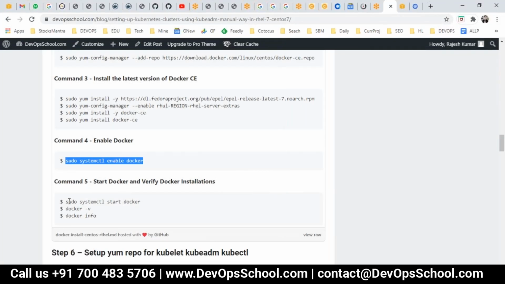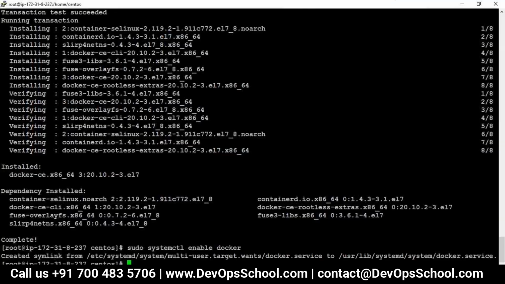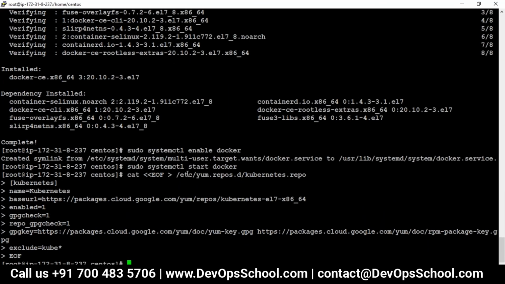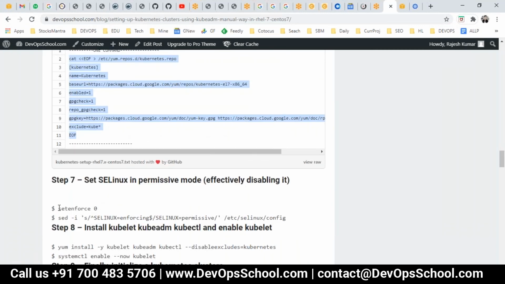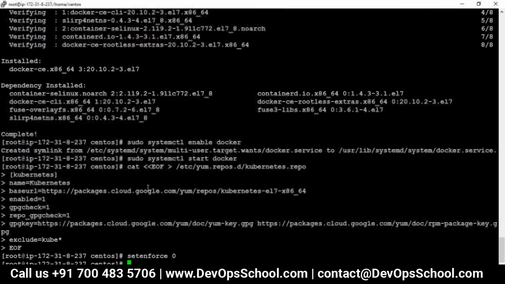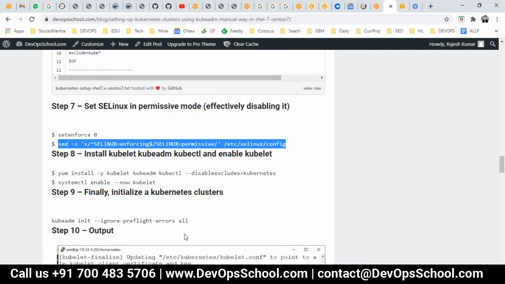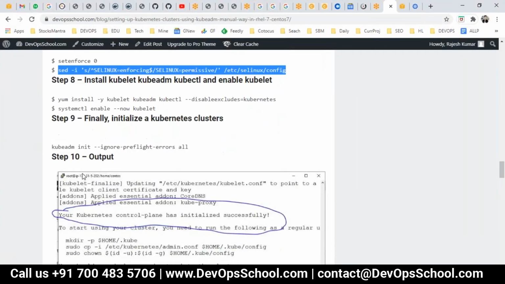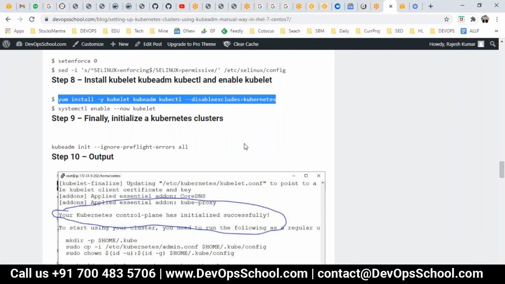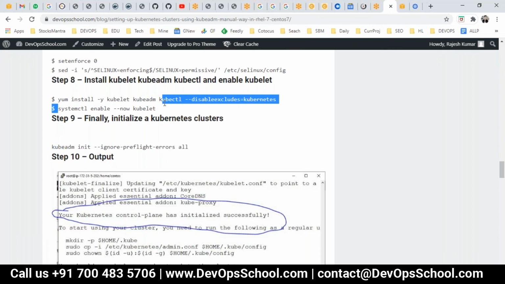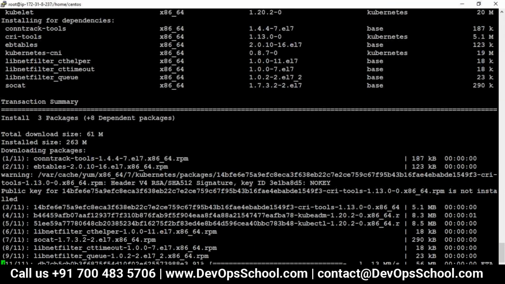Enable the Docker. Start the Docker. Run this. Till 8 I have to do. Set info 0. This also. And install 8. That's all. This is the last step in the worker. Only till 8th step. Don't run init, else you will set up two masters together.